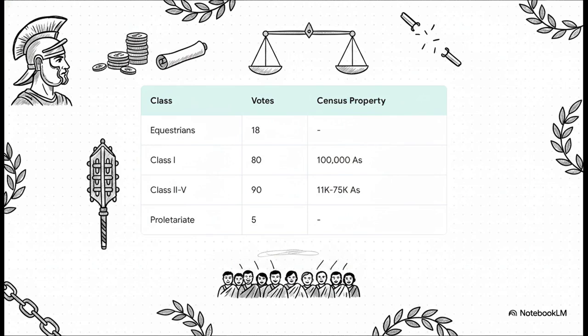Now, if you want proof that the Roman system was completely rigged, just look at the math. In the Centuriate Assembly, the guys who literally declared wars and elected magistrates, your voting power was tied directly to your bank account and whether you could afford to buy your own military armor. Pay attention to the top tier here. The wealthy equestrians and the Class 1 citizens held 98 votes between them. But the combined lower classes, even though they outnumbered the rich by a massive margin, only held 95 votes. So the system was literally hardwired so the wealthy elites could outvote the masses every single time without fail. Talk about stacking the deck.